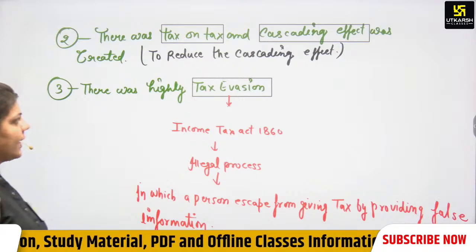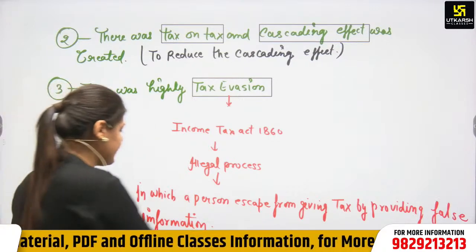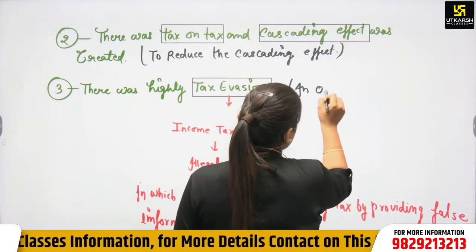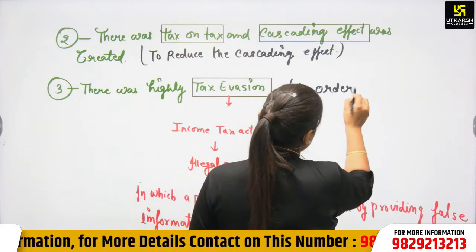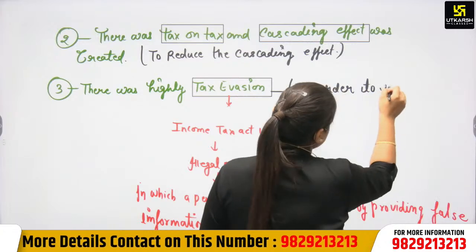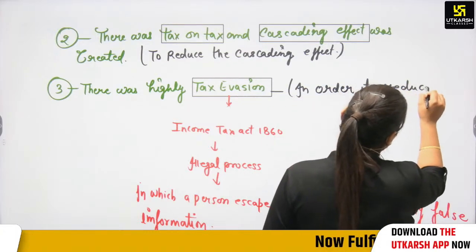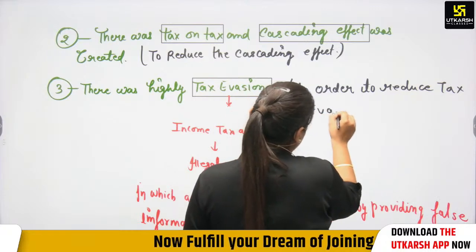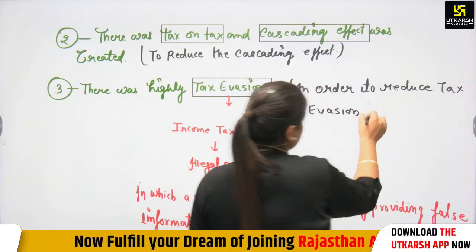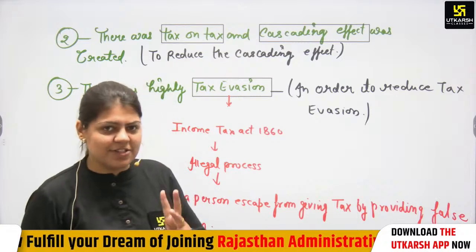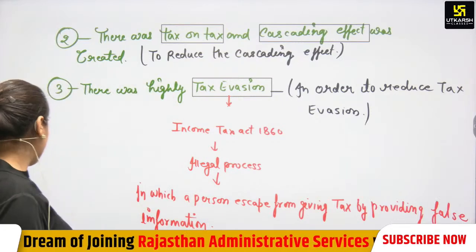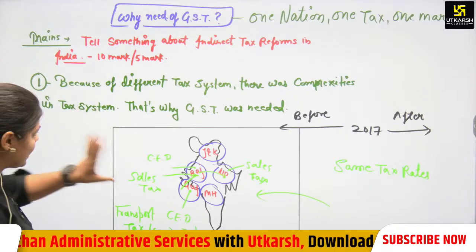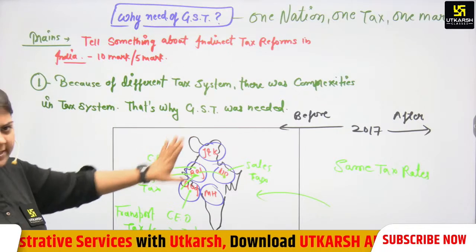So it is important that there was high tax evasion, and in order to reduce tax evasion, there was a need of GST. So we have discussed 3 points here. The first point was that because of different tax systems, there were complexities in the tax system. That's why GST was needed.